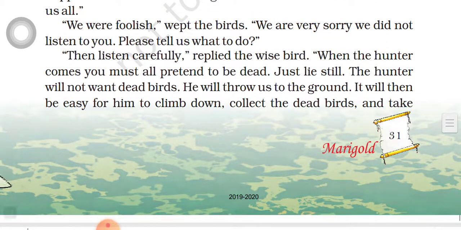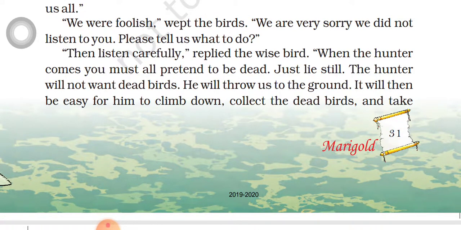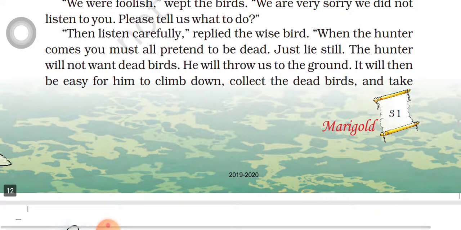Now the others are seeking the help of the wise old bird. We did not listen to you, so what do we have to do? Very, very sorry, they are asking. Then listen carefully, replied the wise bird.